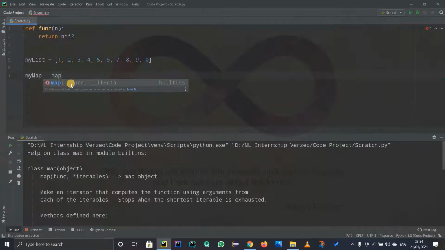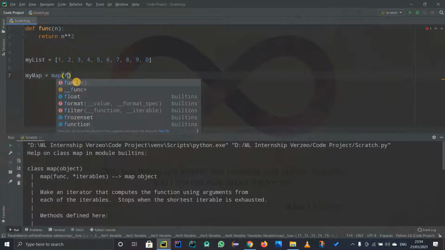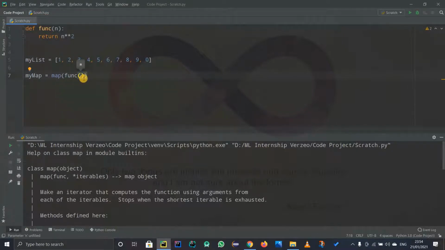So if you see, Python is already suggesting that we need a function and an iterable. So our function is func, and in map remember, we are passing a function as an argument. So whenever you pass a function as an argument in map, you don't have to use these round brackets, so just get rid of them. You pass the function func as the parameter, and this func and this func are the same. This is just a coincidence, it's not necessary actually. The name of this function can be anything. So we got the function and we need the iterable, which is my list in this case, and that's all.